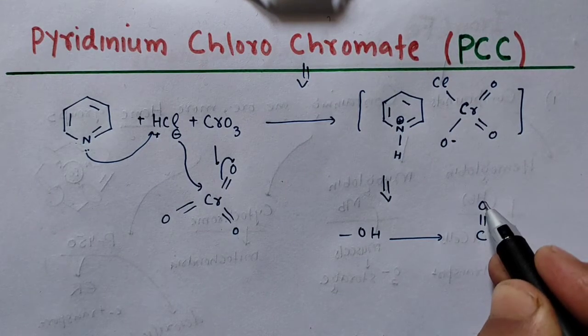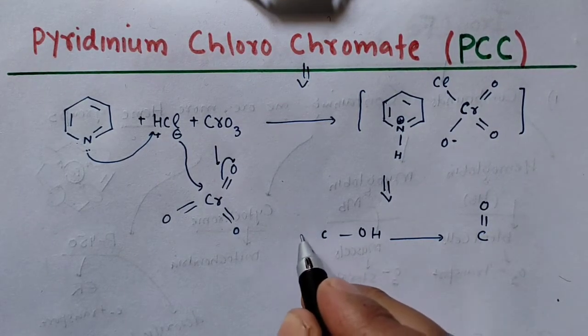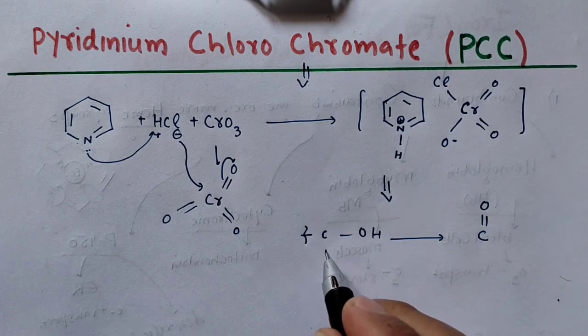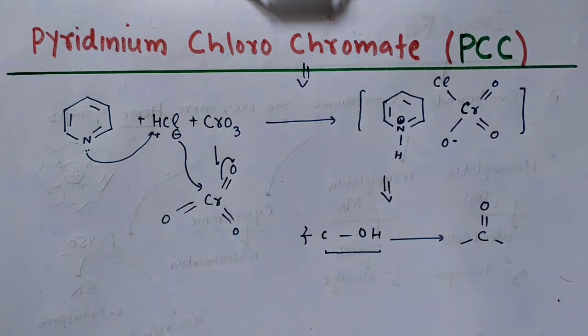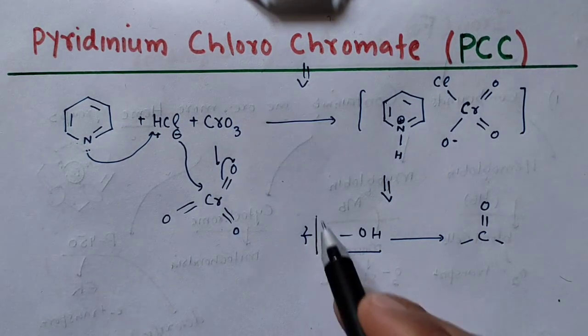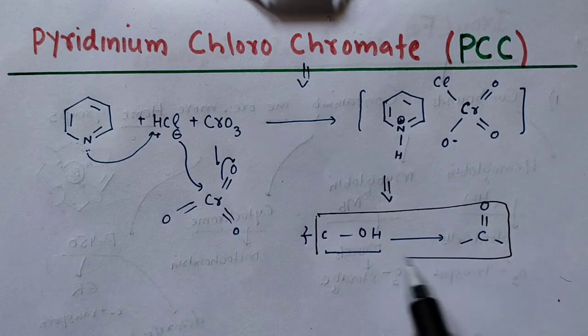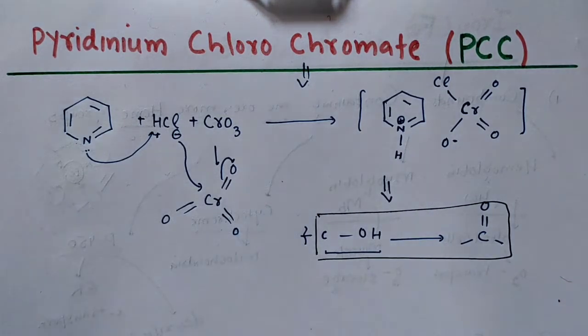So if you have a C-OH bond somewhere, it will convert that C-OH into carbonyl, whether it is aldehyde or ketone. So this is in general the function of this oxidizing agent. It will convert C-OH into C double bond O.